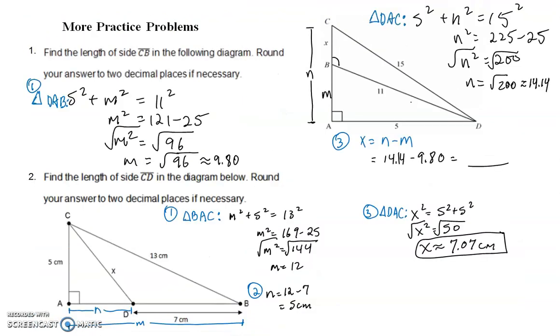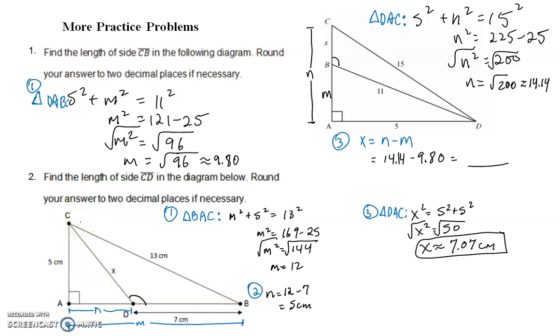For number 2, we have a different kind of situation because here you're looking for a hypotenuse. And same deal, you can't use triangle CDB for the Pythagorean theorem because it's an obtuse triangle. No right angle there. However, there are two right triangles in this picture. There's triangle CAD or DAC and triangle BAC.